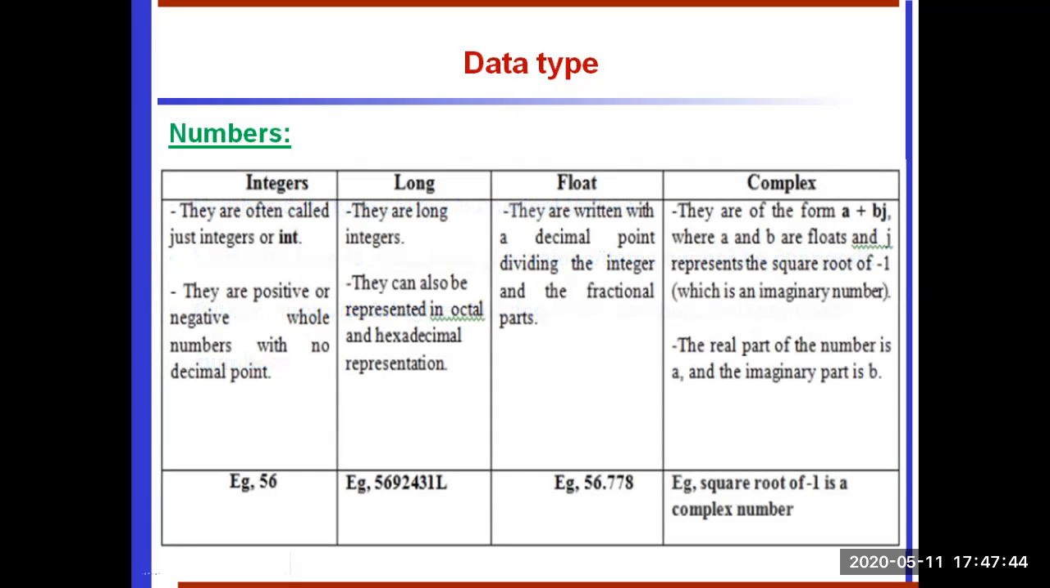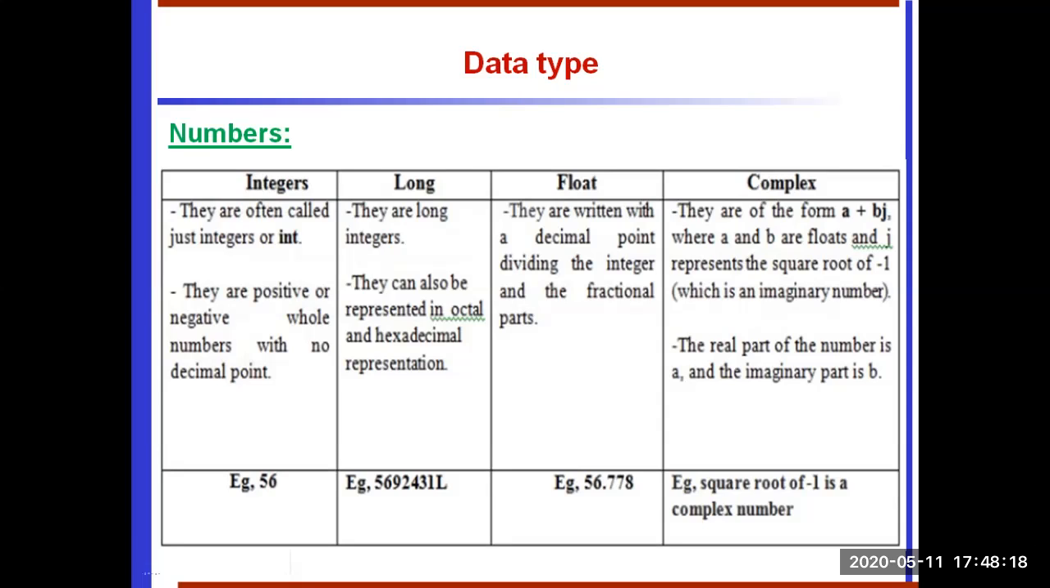The number data type has 4 subcategories: integer, long, float, and complex numbers. Integer numbers are often called just integer or int. They are positive or negative whole numbers with no decimal point. See this example, 56, that is a normal integer number. 56, 12, whatever it may be. Suppose we are getting an age, so without a fraction point, those numbers are called integer numbers.